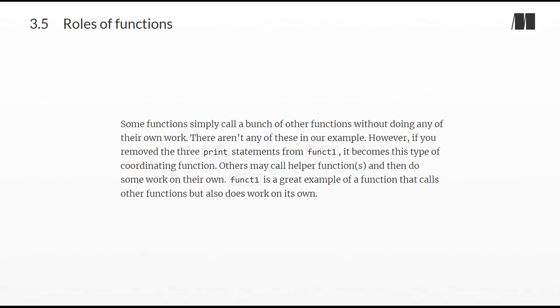Some functions simply call a bunch of other functions without doing any of their own work. There aren't any of these in our example. However, if you removed the 3 print statements from funct1, it becomes this type of coordinating function. Others may call helper function or functions, and then do some work on their own. Funct1 is a great example of a function that calls other functions, but also does work on its own.